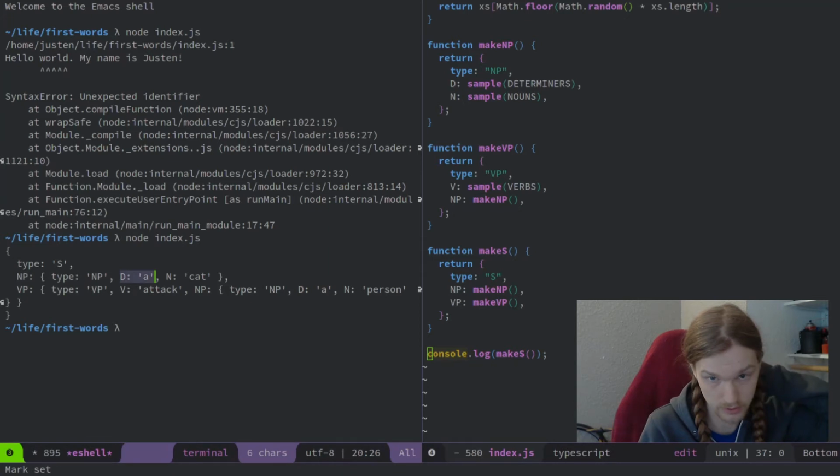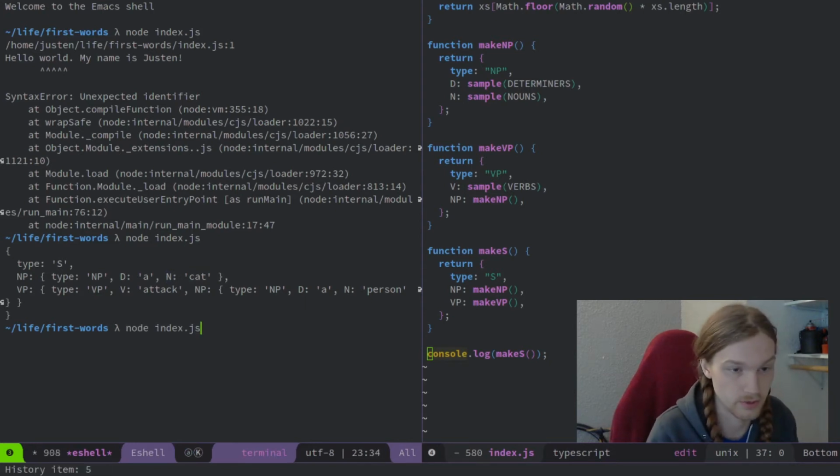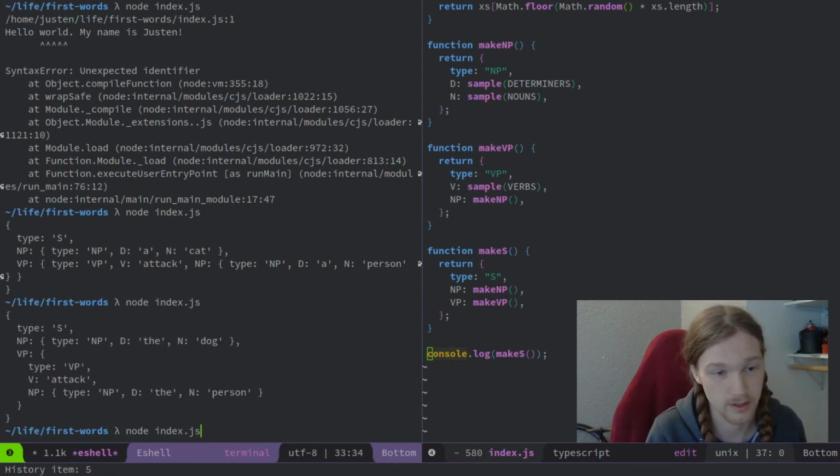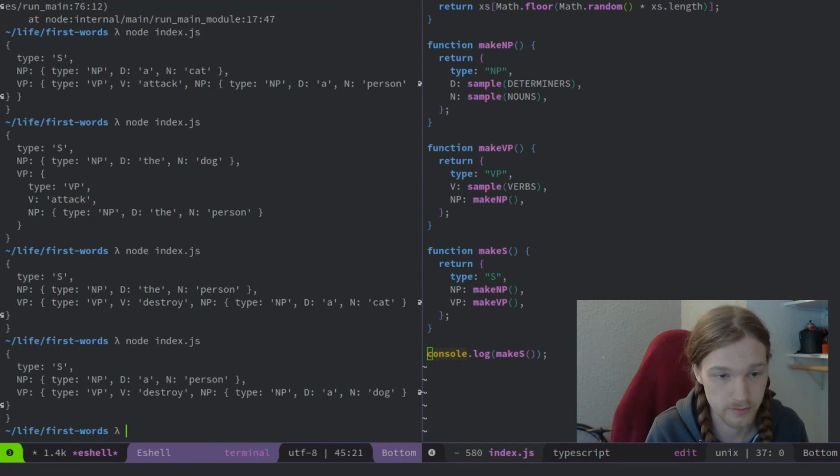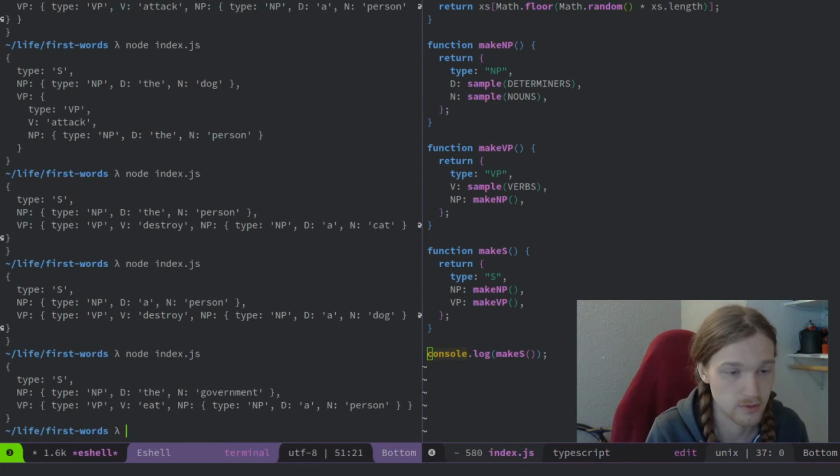So here we hit the determiner A and the noun cat, etc. If we run this multiple times, we can see that it always gives us a new random constituency relation.